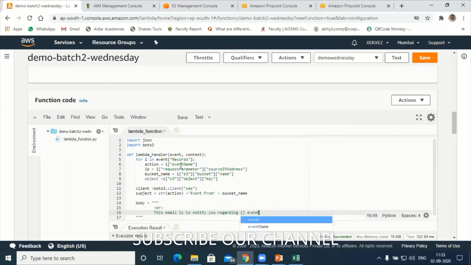Next, I want to display the source IP address also. If I give some space here, I can use the non-breaking space HTML tag also. So next, I want to display the source IP address. To display the source IP address, I'll just write source.